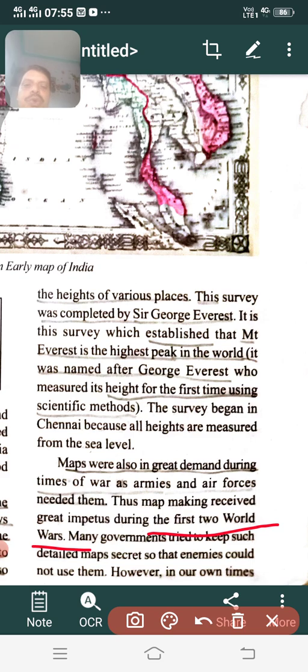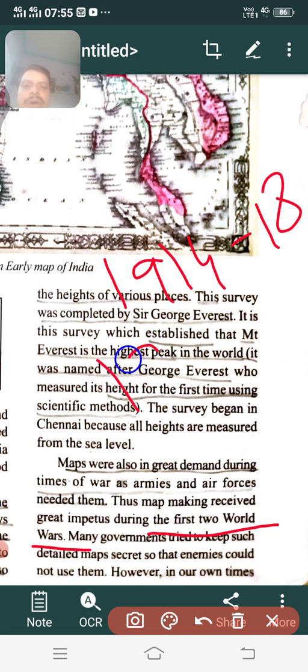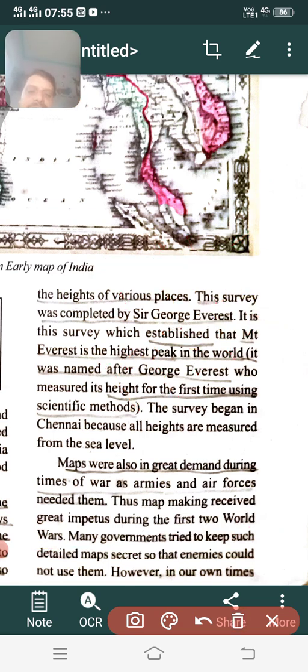You know, children, two world wars were fought in the years 1914 to 18, the first world war, and the second world war, 1939 to 45. During the time of the world wars, maps were also used by different countries in order to fight with their enemies. Many governments also kept detailed maps in order to fight with their enemies, and these maps are very secret.